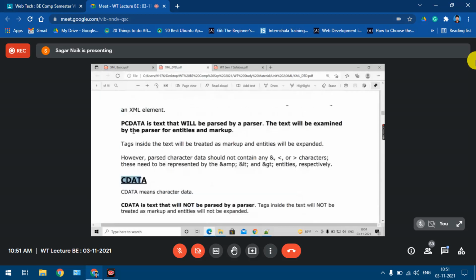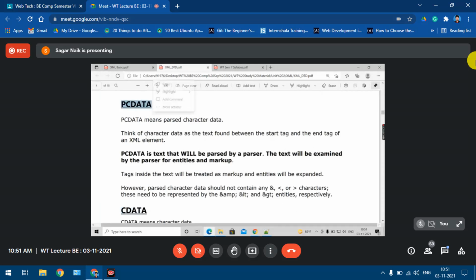Now going to PCDATA and CDATA. Why do we use PCDATA and CDATA? If the element has a simple content, some kind of data, text or number, we can specify it as either CDATA or PCDATA. What is PCDATA? Parsed character data, and CDATA is just character data. What is the difference between them? If you specify some data as PCDATA, it will be parsed by the parser.